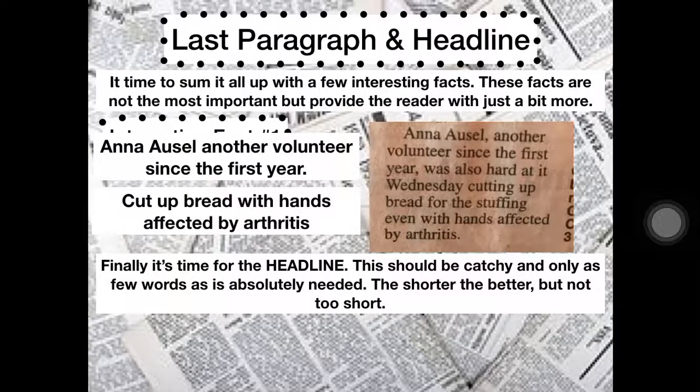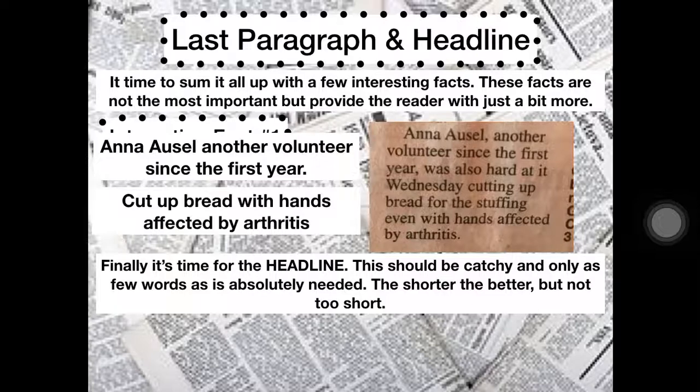Not necessarily a very important fact, but it is interesting to note that she feels strongly enough about this that even though she has arthritis, she's going to tough through it and do this, because you can tell that it really means something to her to do this for the community. Okay, so those are just a couple little interesting facts that round up the article.